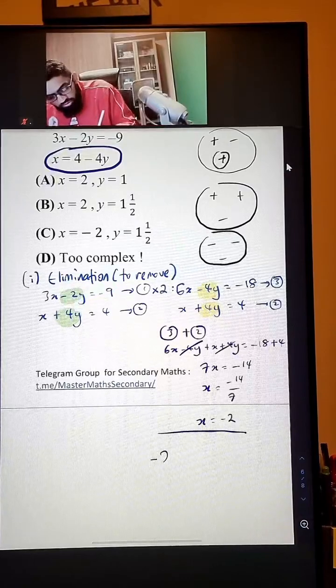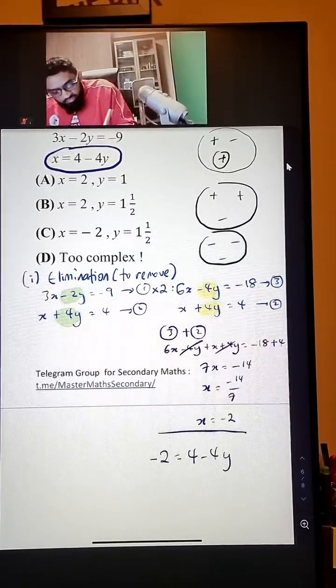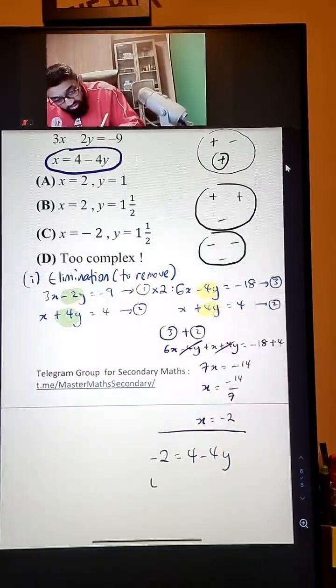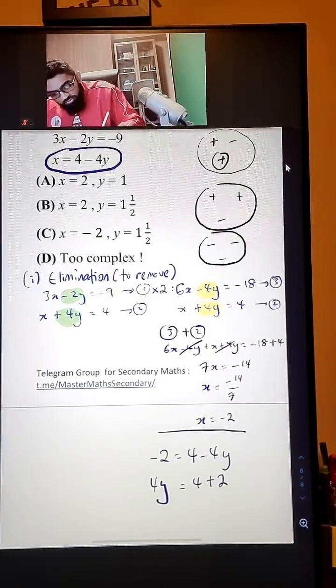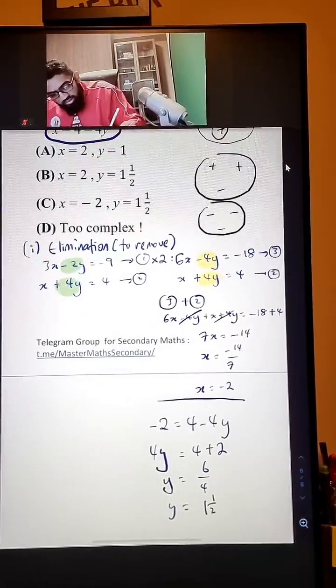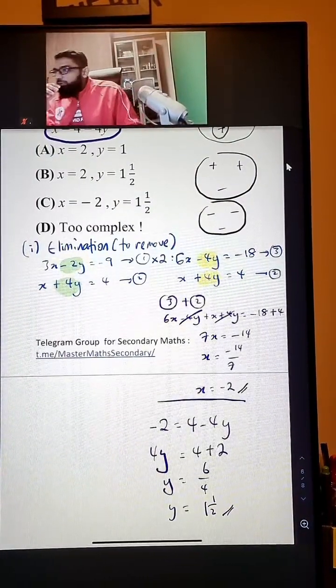Negative 2 is equals to 4 minus 4y. This negative 4y, bring it to the left, it becomes positive. So 4y equals to 4 plus 2. Y is just 6 divided by 4. Y is just 1.5.